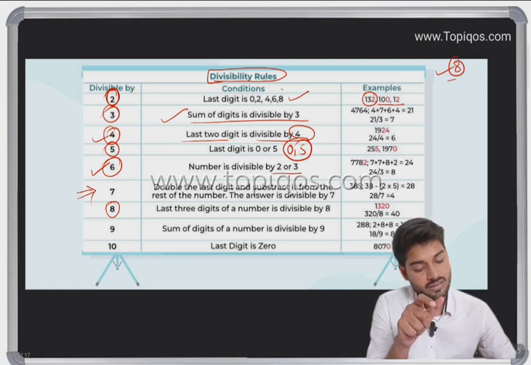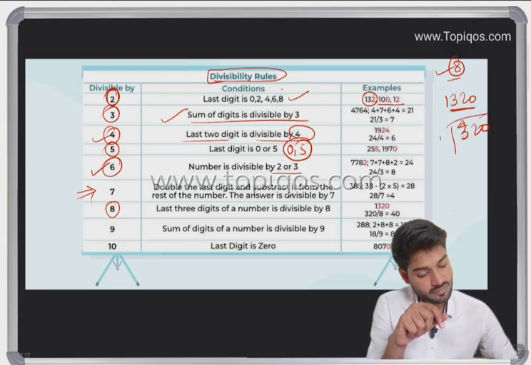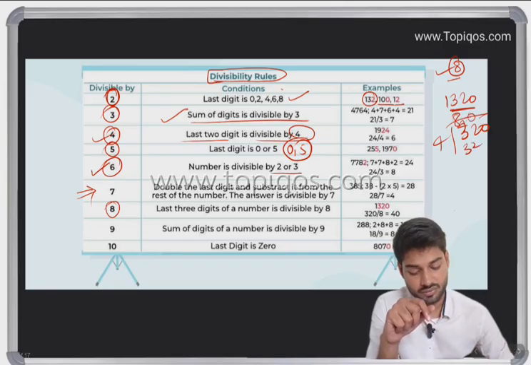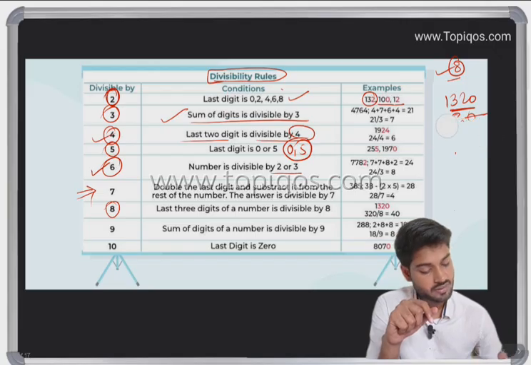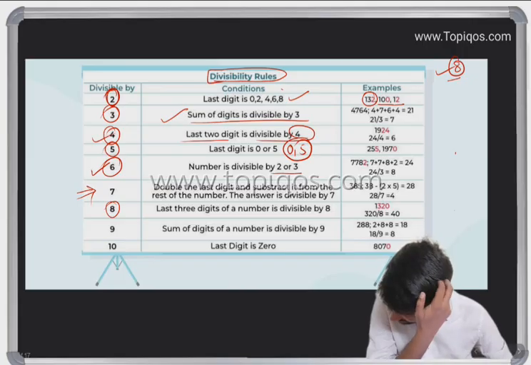Okay, so now we are taking 1320. Here we have to take the last three digit number. We know 320, if we divide by 4, 4 8s are 32, and then 0. So we know 4 into 80 is going to be 320. So in the case of 8, we have to take the last three digit number.